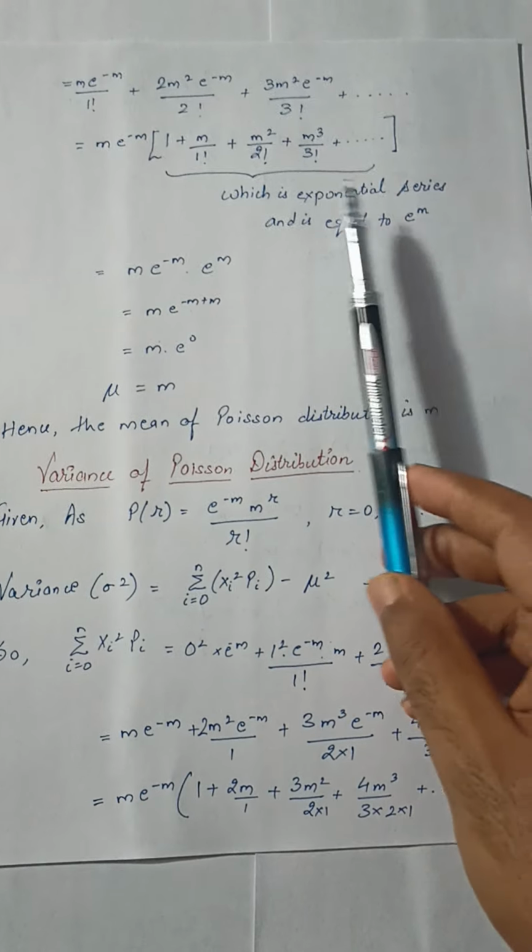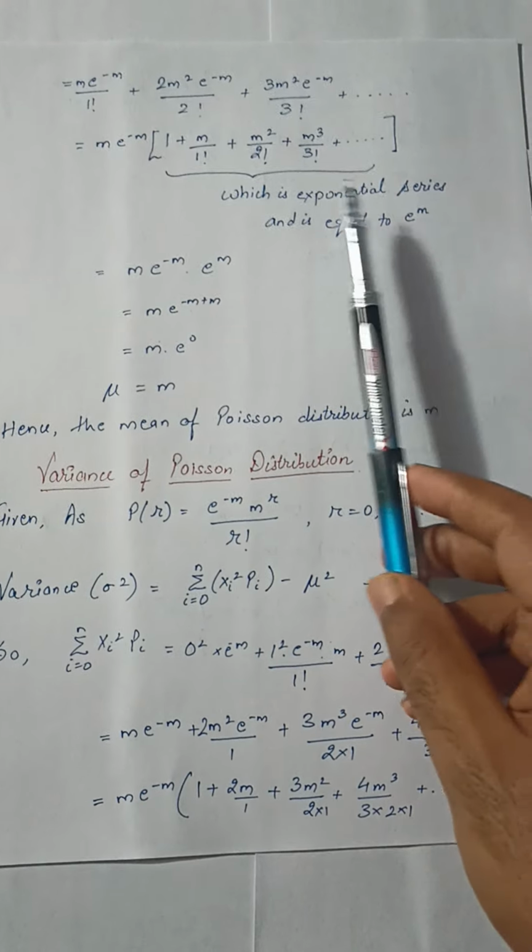Now e raised to power minus m into e raised to power m. Bases are the same. You can add the powers. So e raised to power minus m plus m will be 0. That is m into e raised to power 0. And anything raised to power 0 is equal to 1. So m into 1 will be equal to m. So that means mu, the mean of Poisson's distribution, is m.